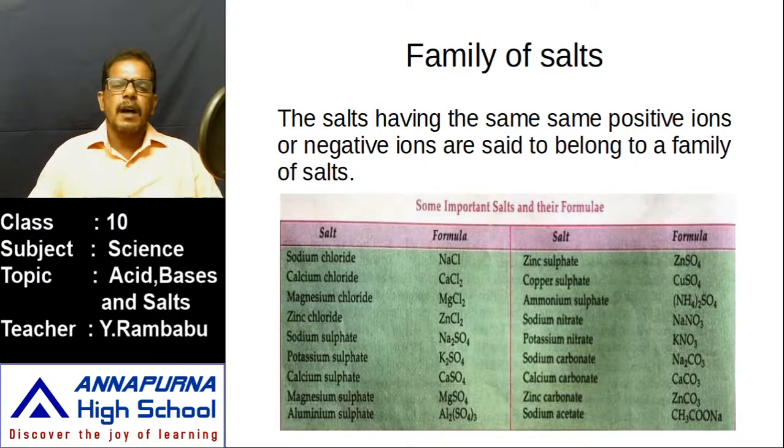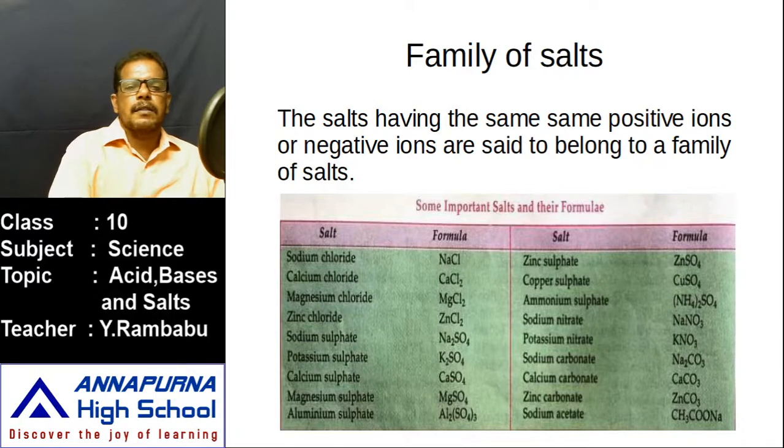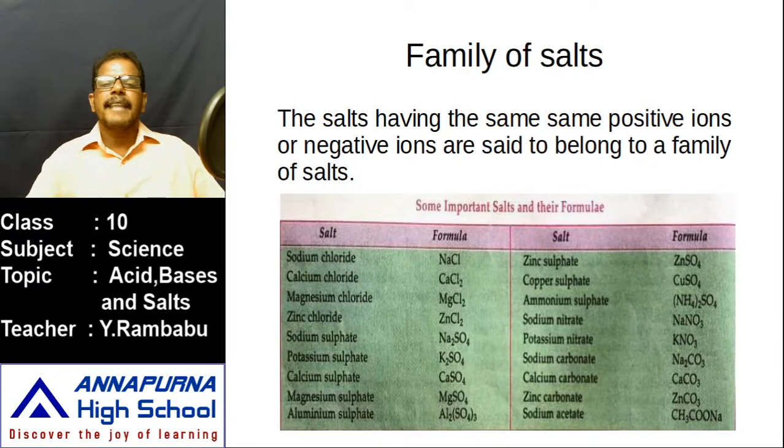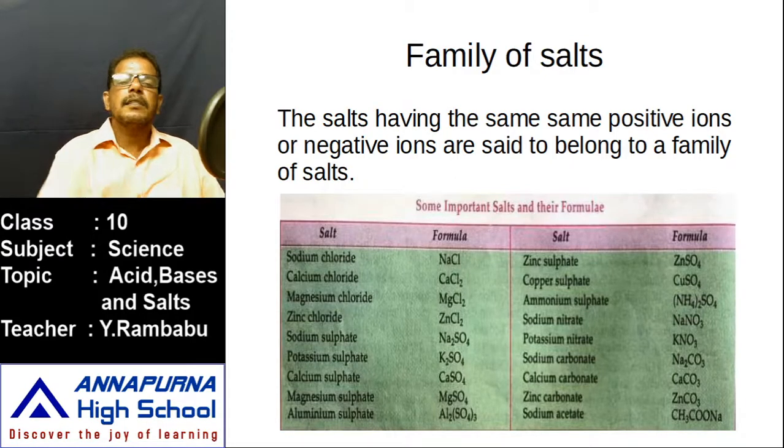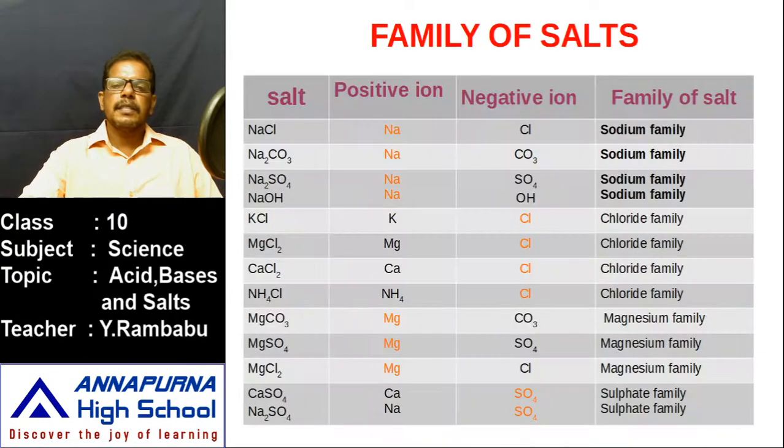If we take some salts, and the salts have the same positive ion or negative ion, then they are said to belong to the family of that ion. Let us observe this table. In this table, what is given? Families of some salts are given. What are the salts? Sodium chloride, sodium carbonate, sodium sulfate, sodium hydroxide, potassium chloride, like that, some salts.